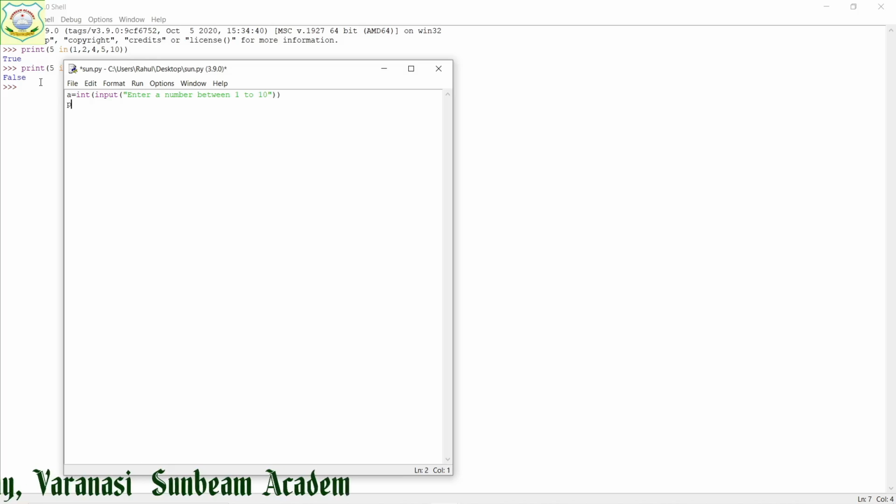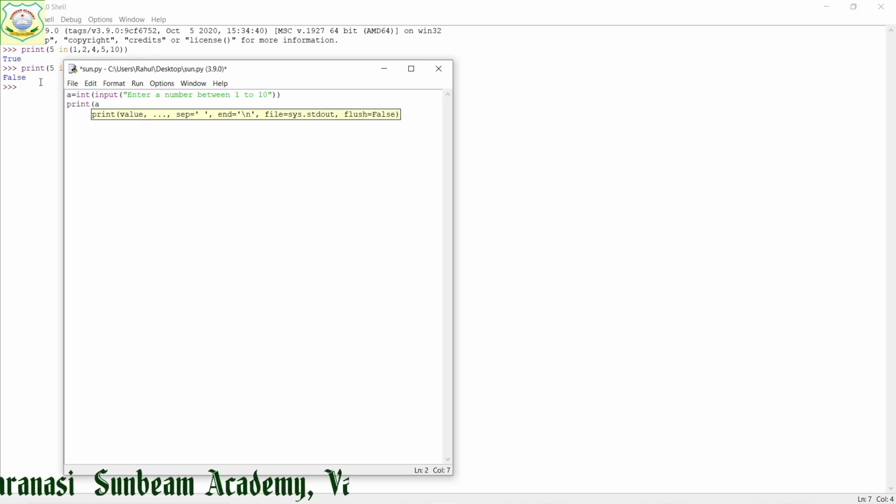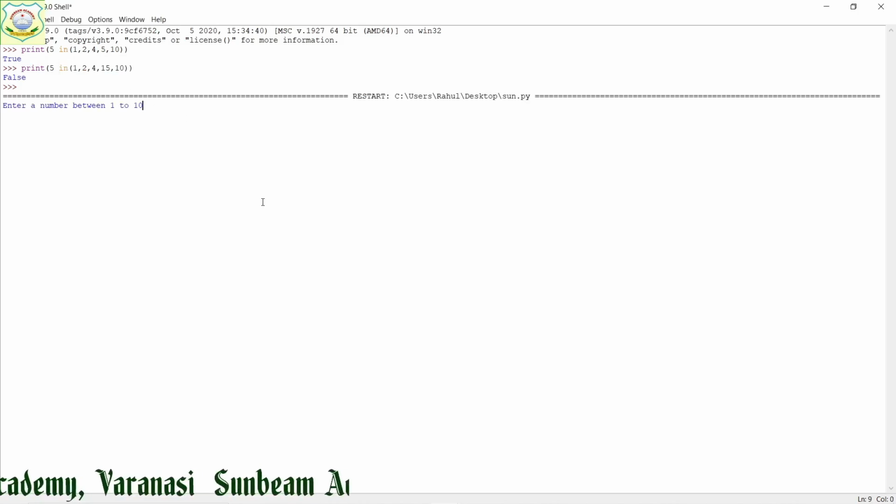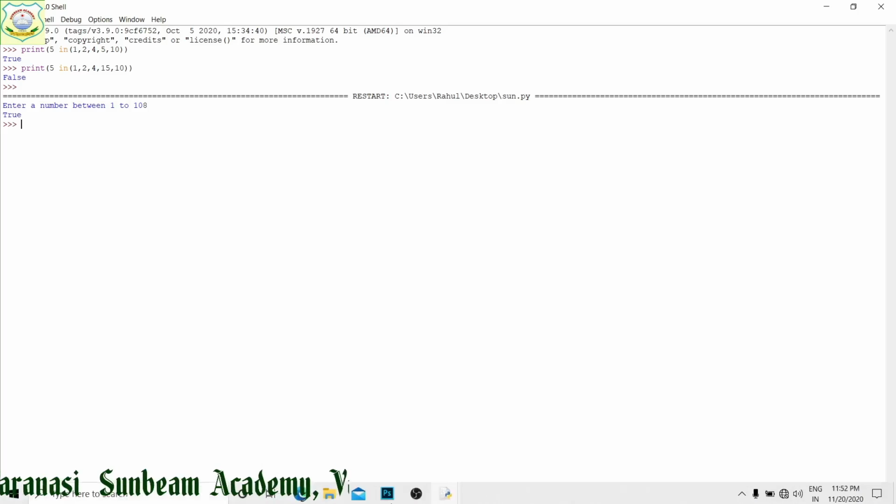Into this, we are going to print whether this value is in the numbers I am going to take: 1, 2, 3, 4, 5, 7, 8, 9, this one, right? I have given it. After giving, I saved the file. After saving, when I run it, it asks: enter a number between 1 to 10. Suppose I have given 8. It has given the result true, right?